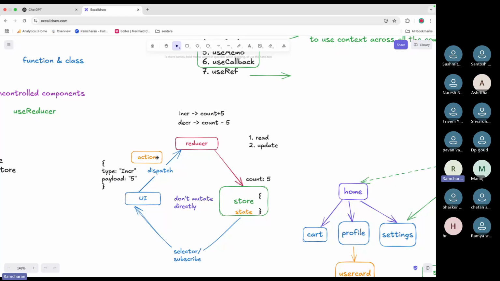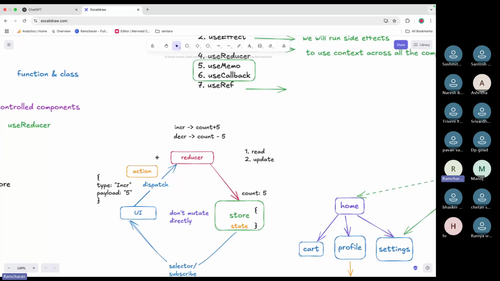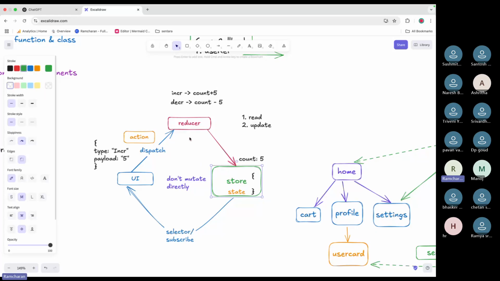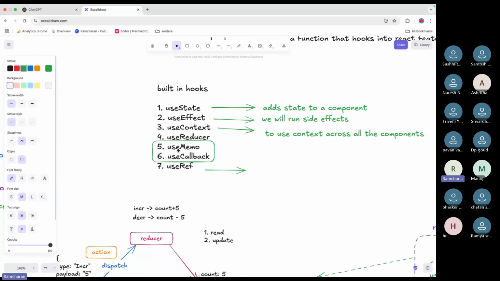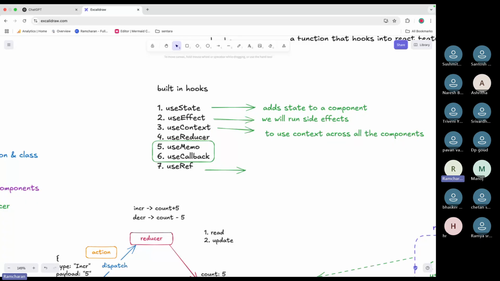How Redux works, right? Still we did not have a code box. We did not set up a store. We did not create anything. We just discussed how it works, right? And also what is pending is useReducer, which we learned yesterday.